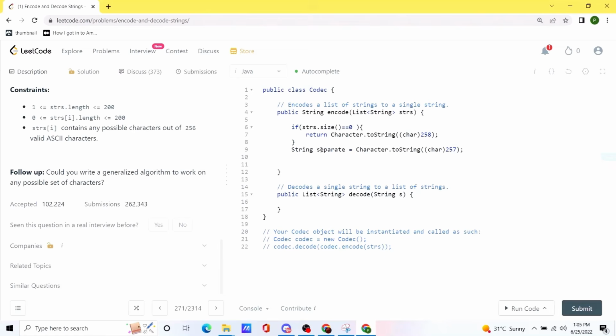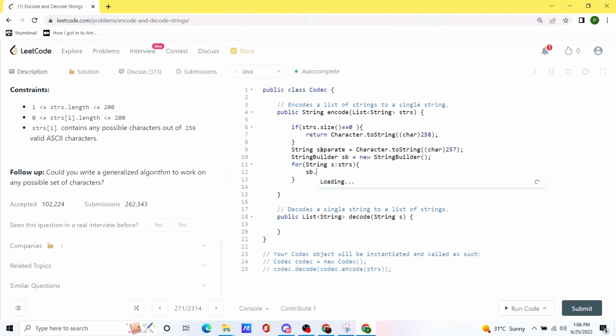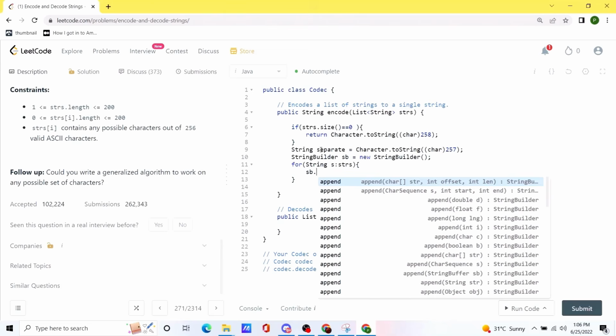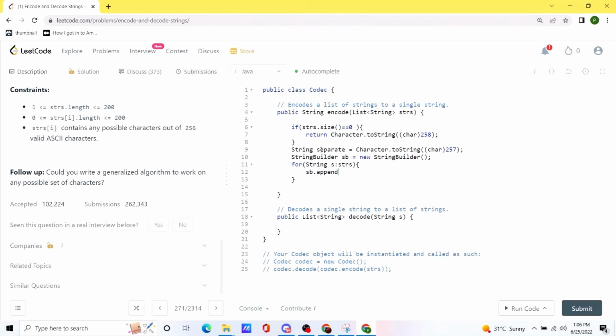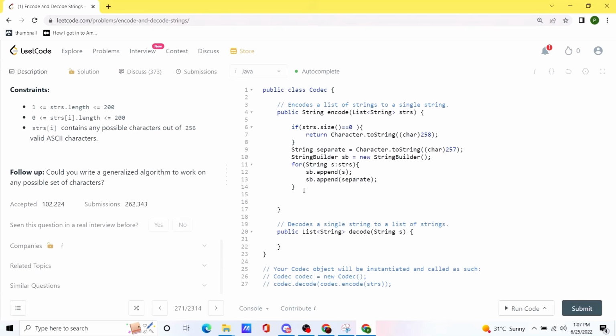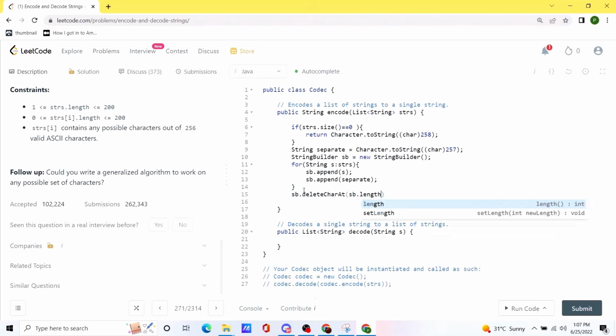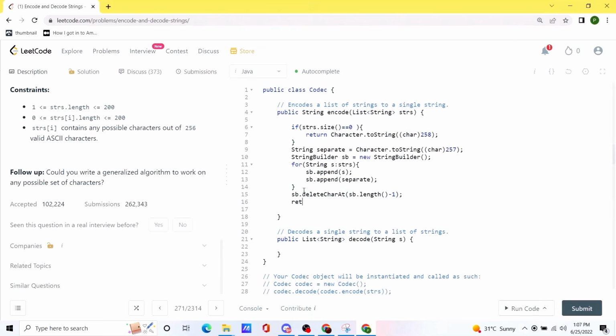Now we will start building our string. We iterate over this given list of strings. First, we append whatever string we are iterating over, and the moment this string ends, we add the separator character. Once this loop ends, we should be done with encoding our string. Now all we have to do is delete the last character, because that would be additional room. Once that is done, we simply return this new string builder we have created.